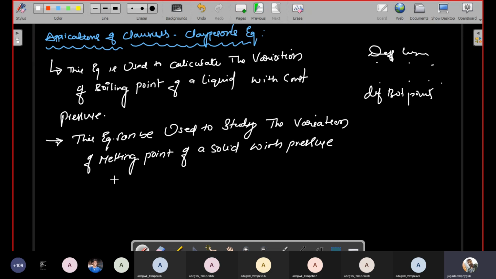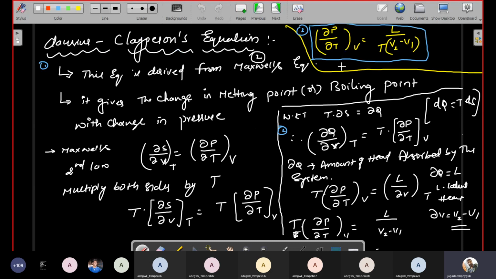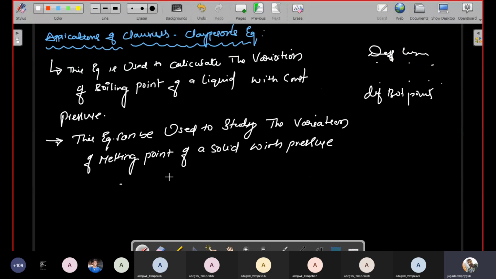For example, if V2 is greater than V1, then ∂P/∂T is positive. Actually, if you see this equation, ∂P/∂T, if V2 is greater than V1, the second volume is much greater than the first volume, then definitely this will be positive, like positive and negative points. We can also calculate that variation of melting points, okay.